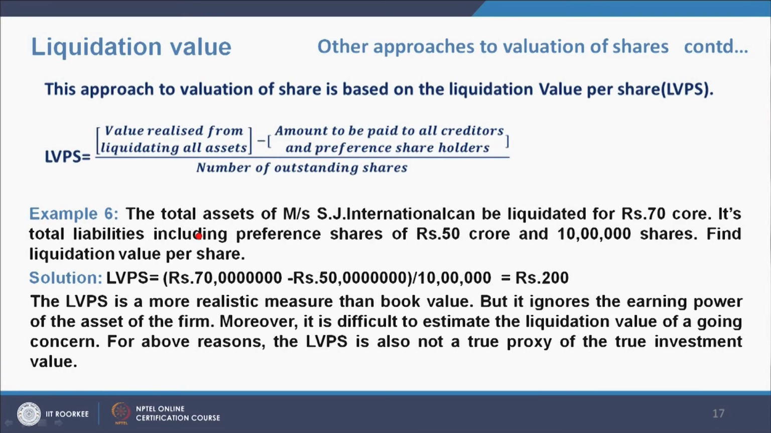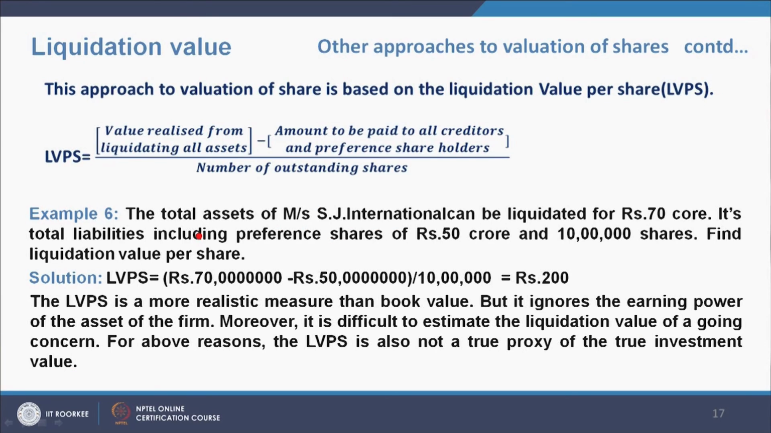Let us take an example to demonstrate this. Example number 6. The total assets of Messrs. SJ International can be liquidated for rupees 70 crores. Its total liabilities including preference shares are 50 crores, and there are 10 lakh shares. Find the liquidation value per share. It is 70 crores minus 50 crores, divided by 10 lakhs, which is equal to 200.